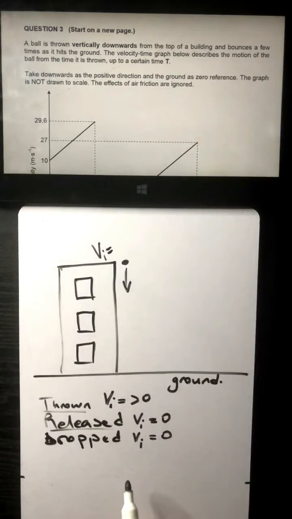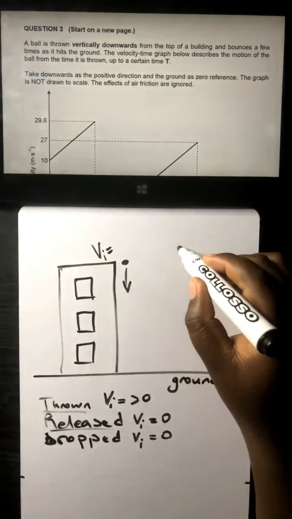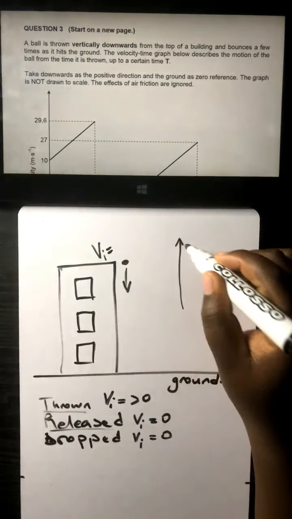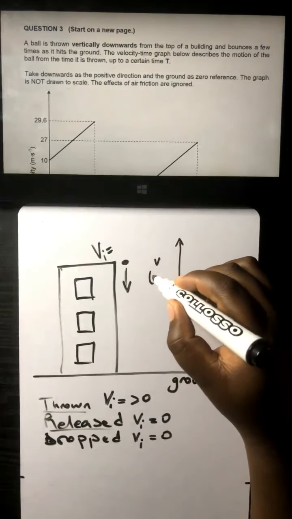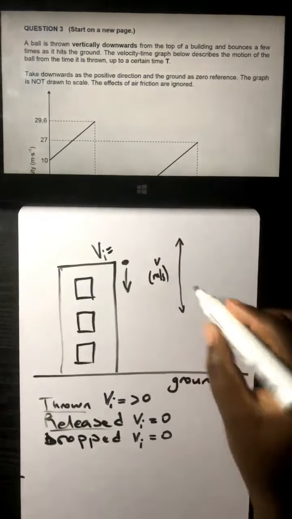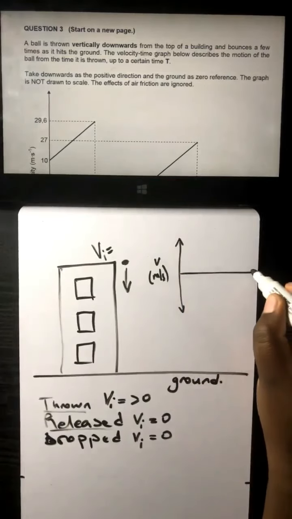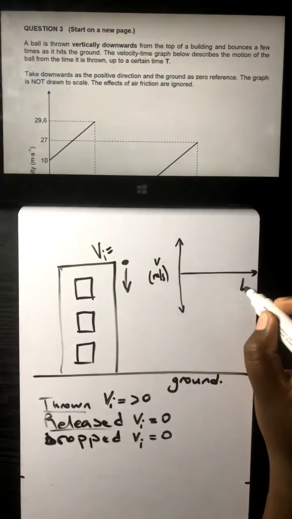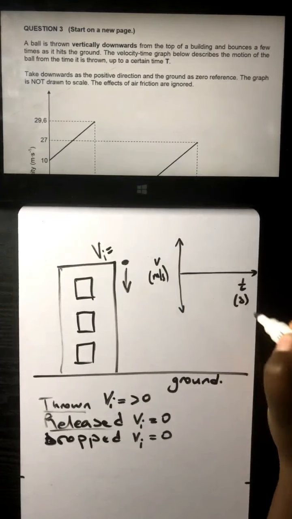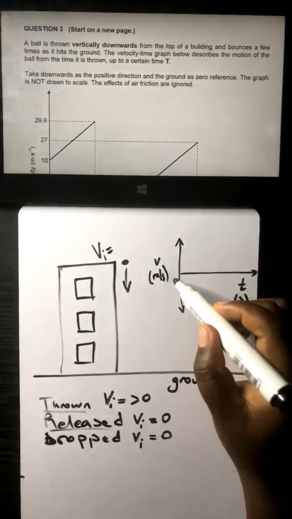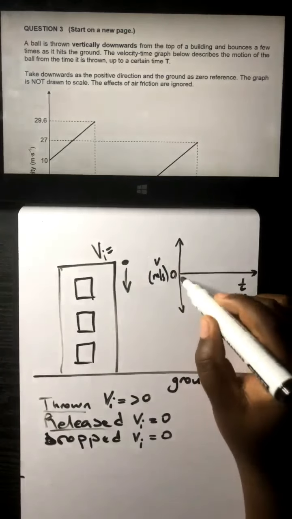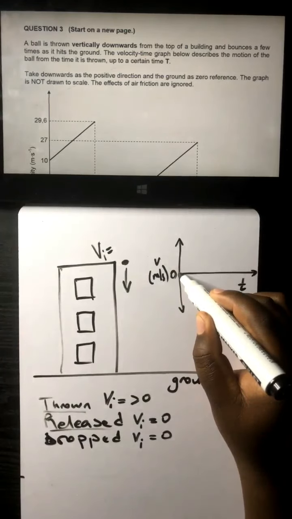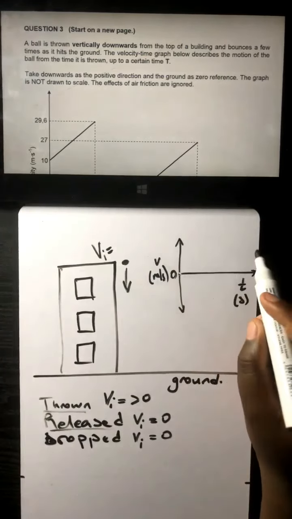The vertical axis, or the y-axis, represents the velocity, which is in meters per second. The horizontal axis, guys, represents time, which is measured in seconds, which means there you've got 0. That 0 is where the time is 0, where the velocity is 0.